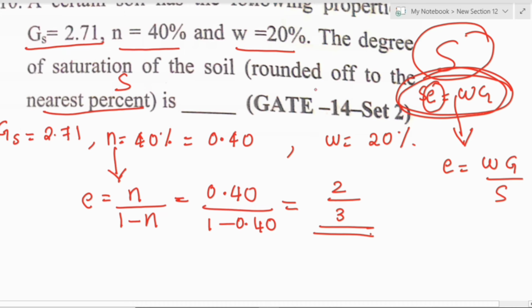Next, from this equation we get E equal to Wg divided by S, where S is the degree of saturation of soil. We already got 2 by 3 as E, the void ratio.